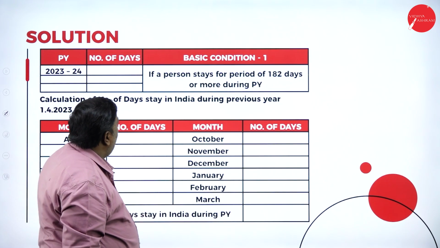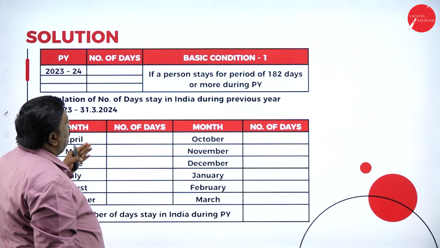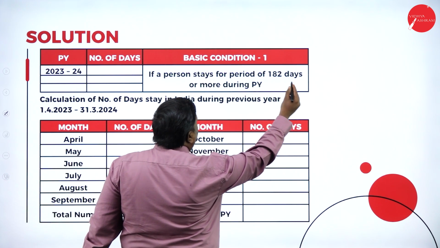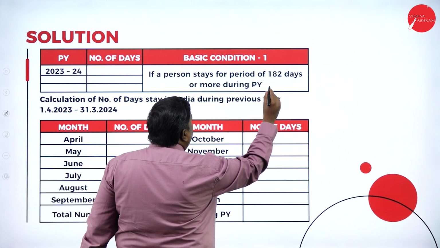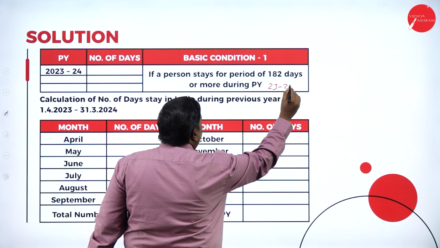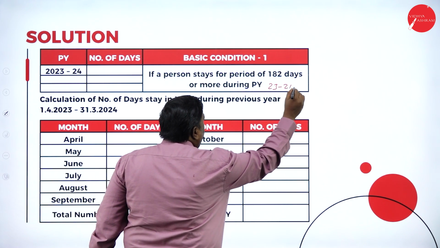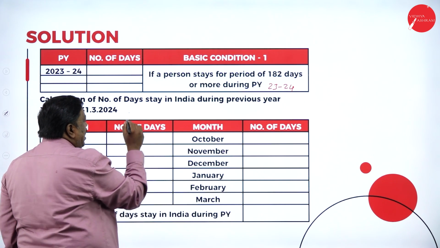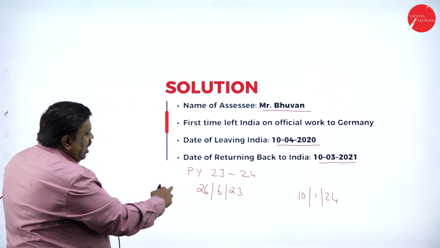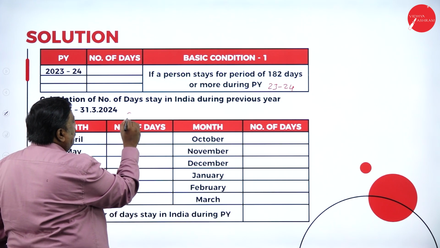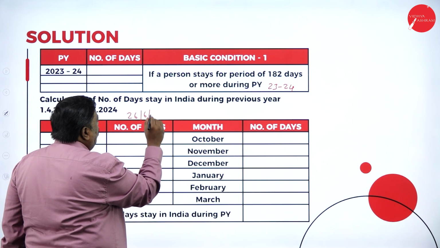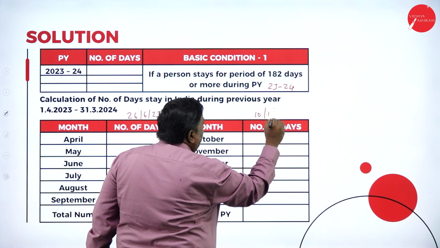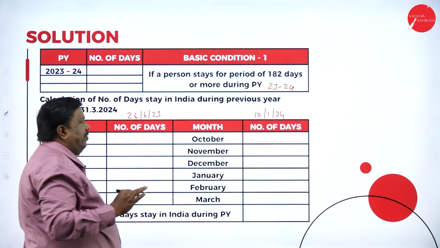Now, what is the condition we have? Basic condition, first one: if a person stays for a period of 180 days or more during previous year, that is 2023-24. I left India on 26th June 2023 and returned back on 10th January 2024.